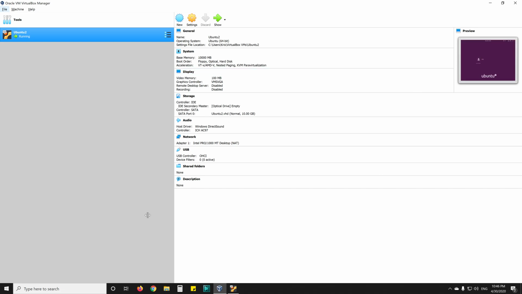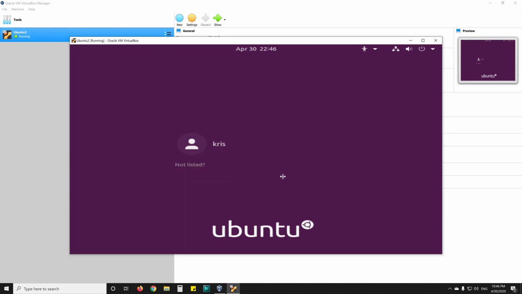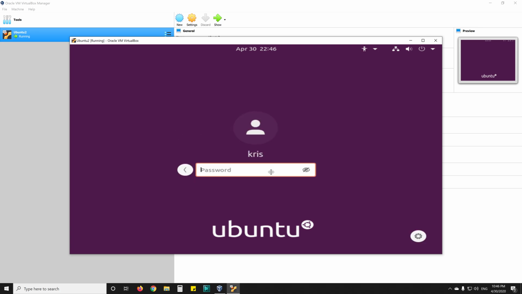But just to try it out, I find this much faster to just install operating systems in virtual machines on VirtualBox to have a look at them. So I've already got it started, so let's just jump in. And this is the Ubuntu. So I'm going to click here and log in.